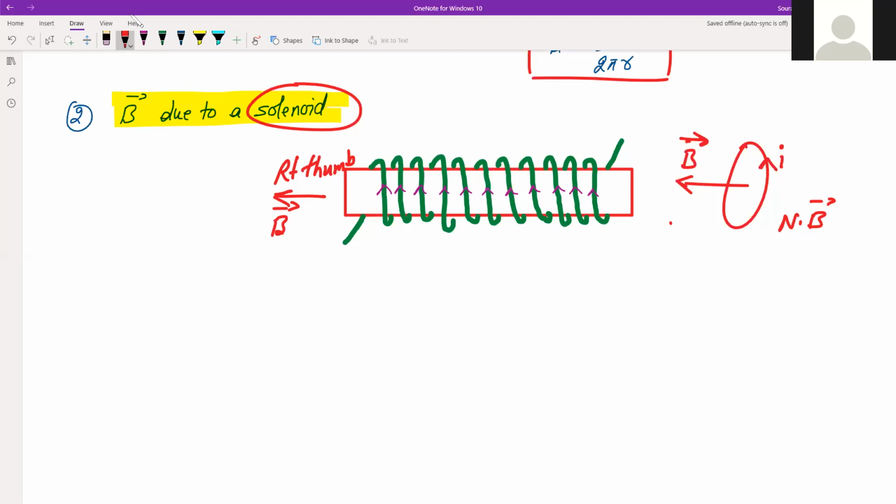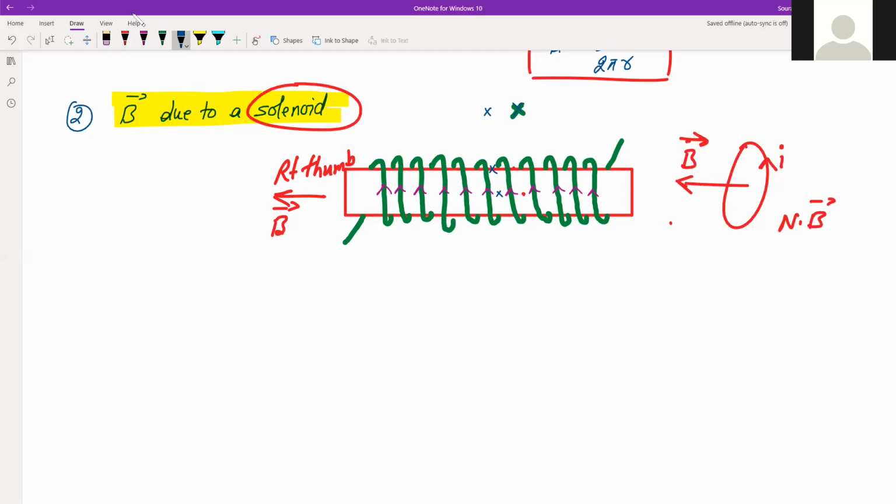Right. So now on this particular solenoid, we have to apply the Ampere circuital law and find the magnetic field at different points wherever it is possible. So we have points outside as well as inside, and as well as points on the surface. That is the point outside, point on the surface, and point inside. So there we have to find the magnetic field in these three different places.